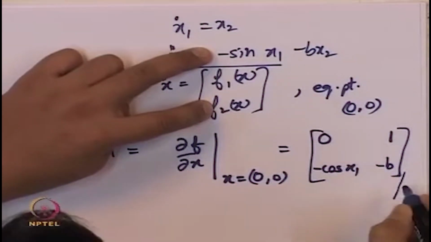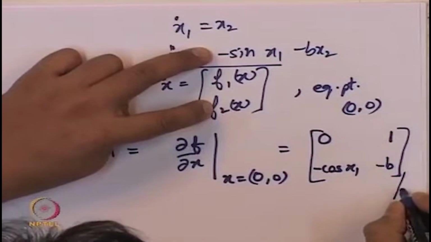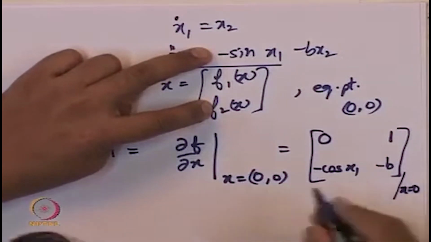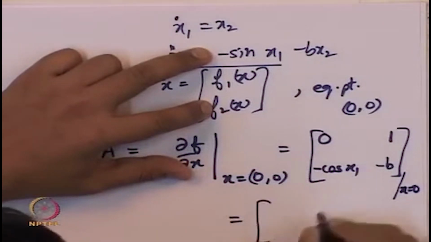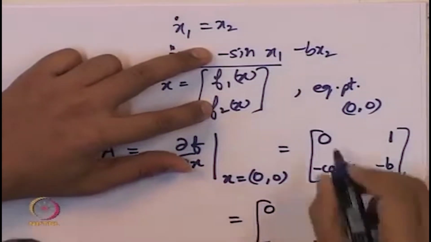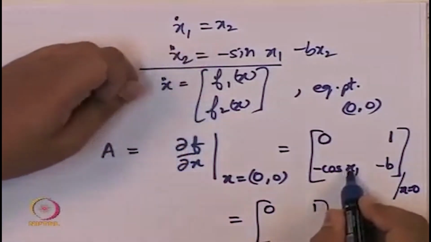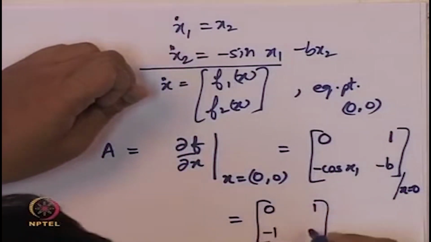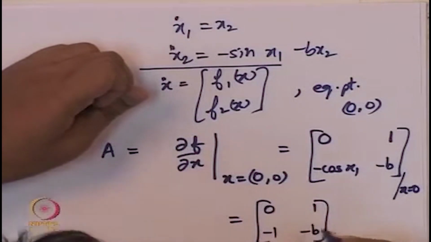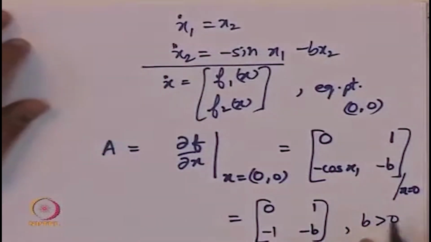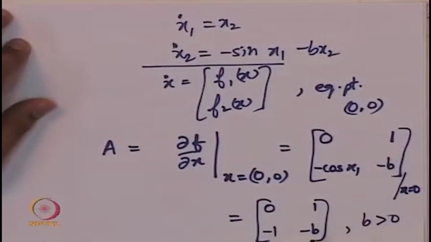So we are now required to evaluate this at x equal to 0, at the origin. Which means that in the first two entries x1, x2 don't appear, it appears only here. When we put x1 equal to 0, we get minus 1, and of course b is greater than 0. So let us check how the eigenvalues of this matrix look.